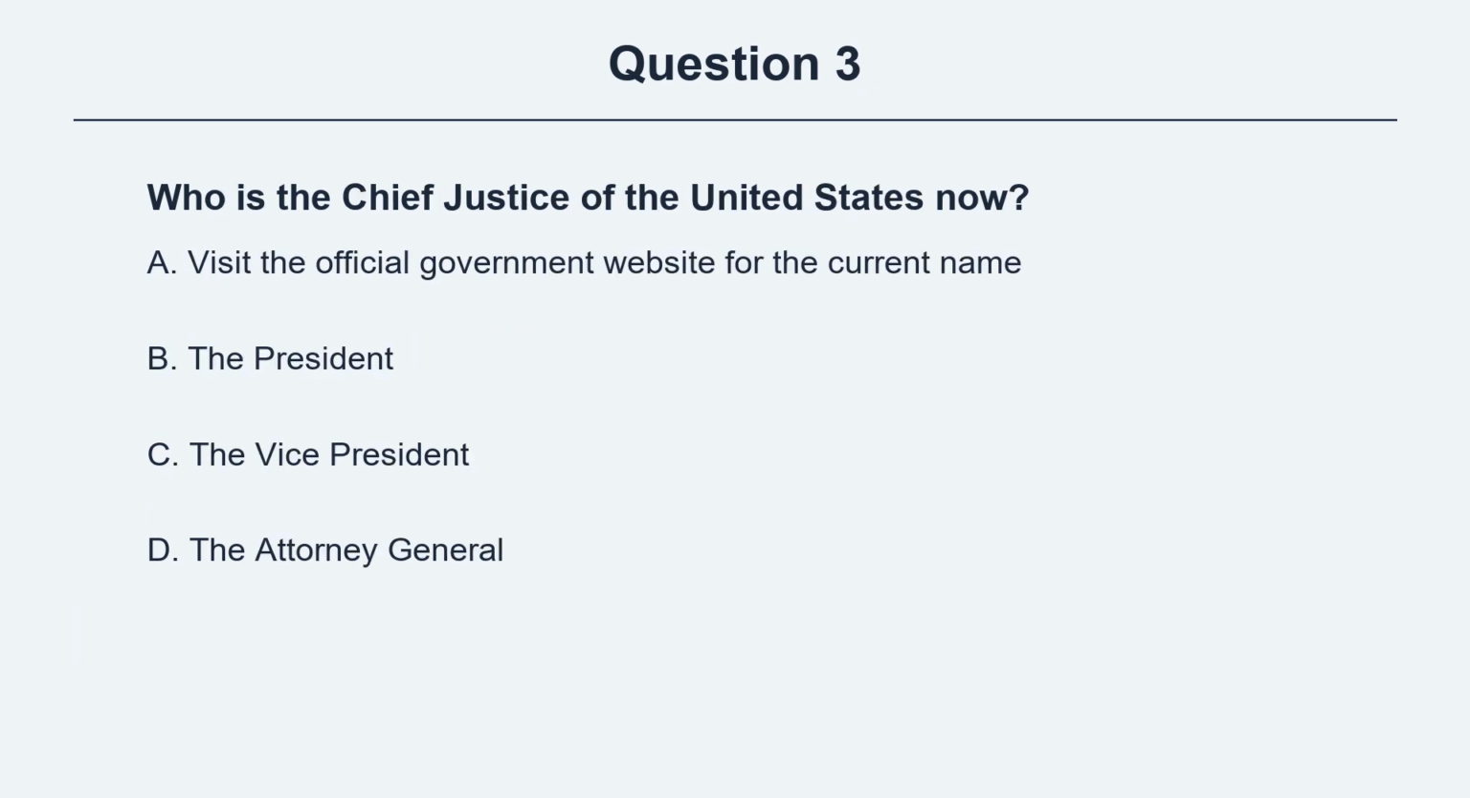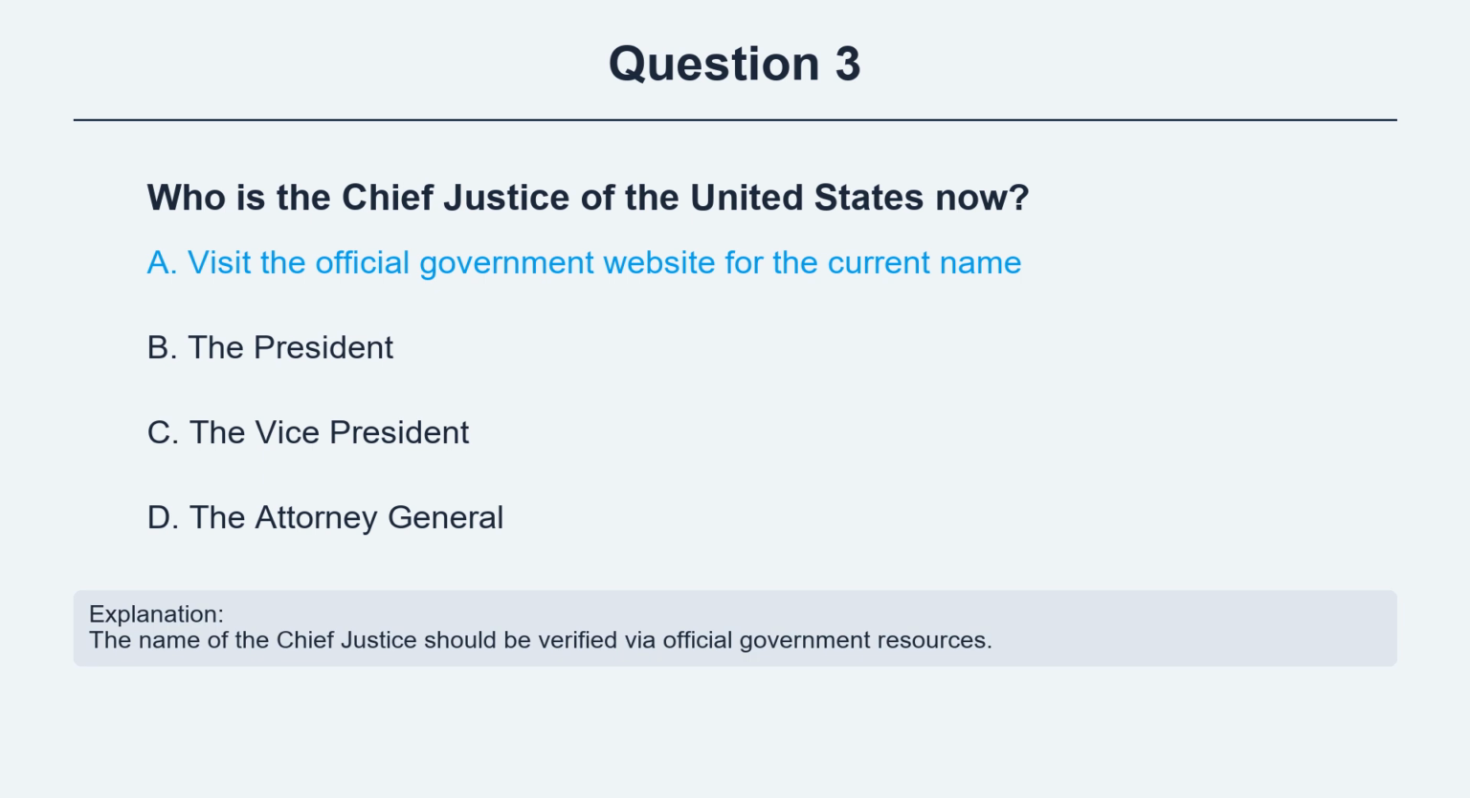Question 3. Who is the Chief Justice of the United States now? Option A, visit the official government website for the current name. Option B, the President. Option C, the Vice President. Option D, the Attorney General. The correct answer is option A, visit the official government website for the current name. Explanation. The name of the Chief Justice should be verified via official government resources.